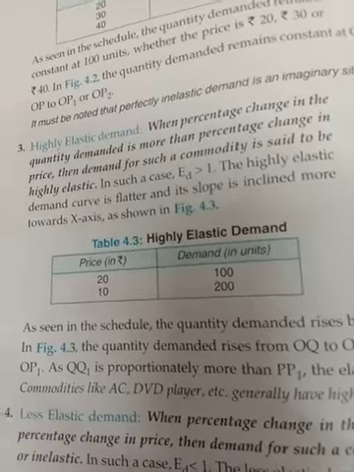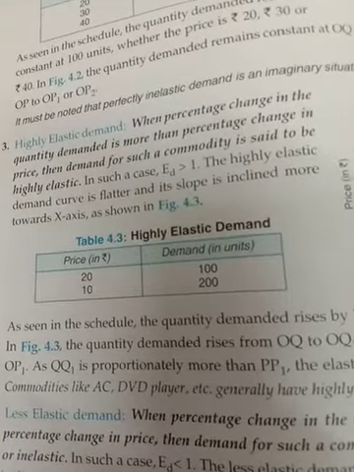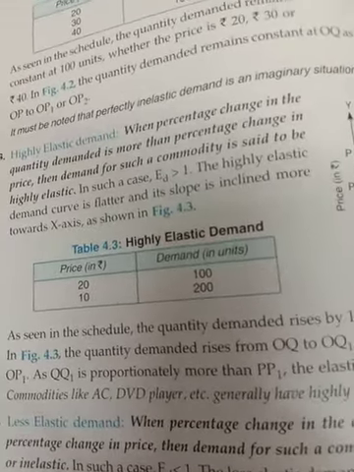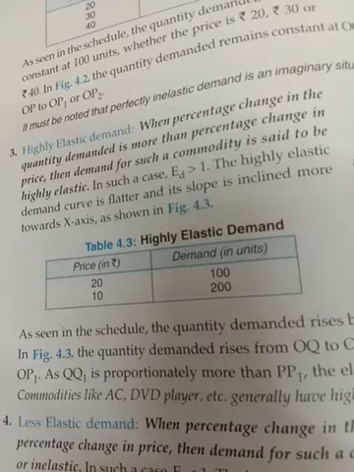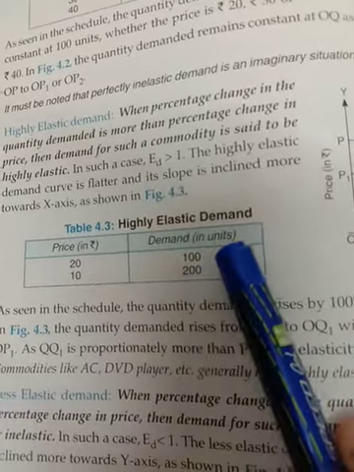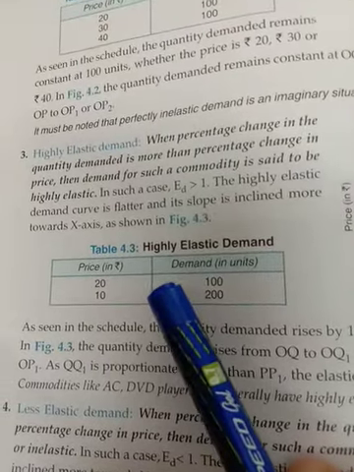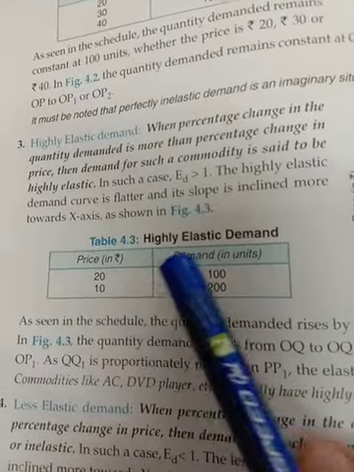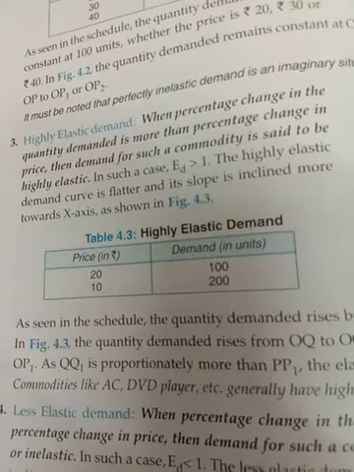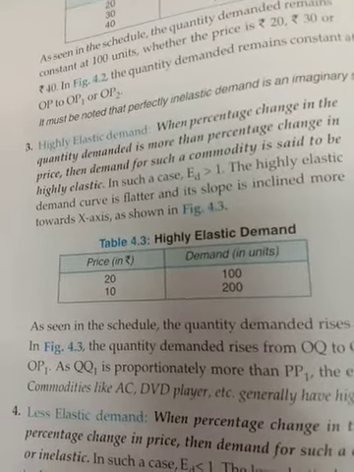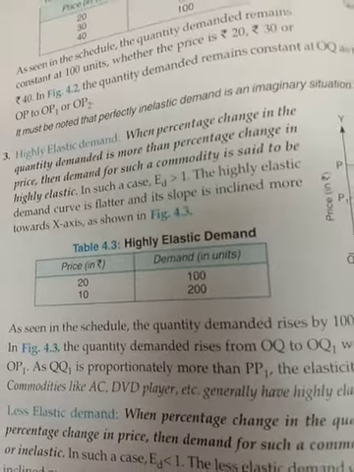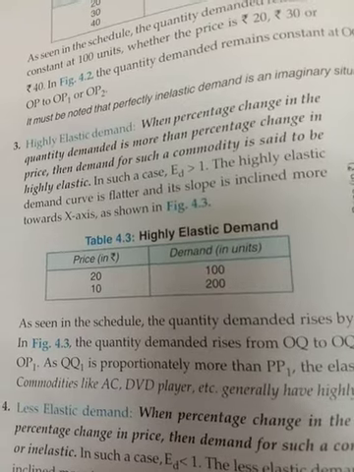Here you have to calculate the percentage change in quantity demanded. If you calculate it, the percentage change in quantity demanded is more than the percentage change in price. So can you tell me how you will calculate the percentage change in price and the percentage change in quantity demanded? This you can calculate with 10 by 20 into 100.